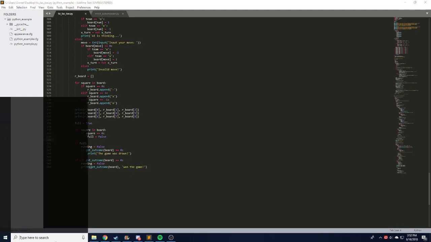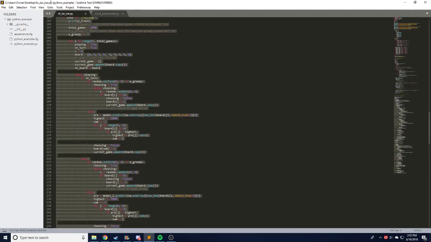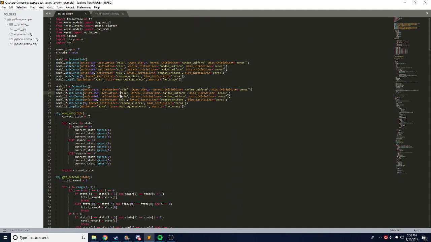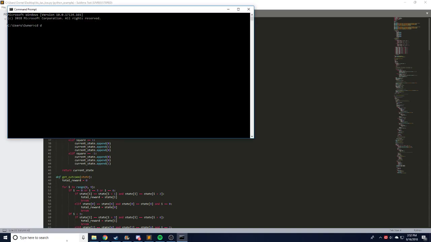So that's the entire code, 348 lines. Some of it isn't even necessary. So I would say Tic Tac Toe, if you're trying to get into basic reinforcement learning, this is definitely the way to go. The network is very good at estimating Q values, actually. I was surprised by that.